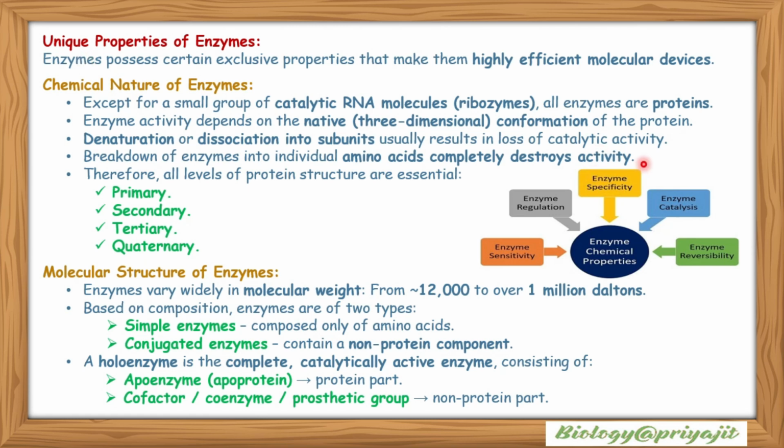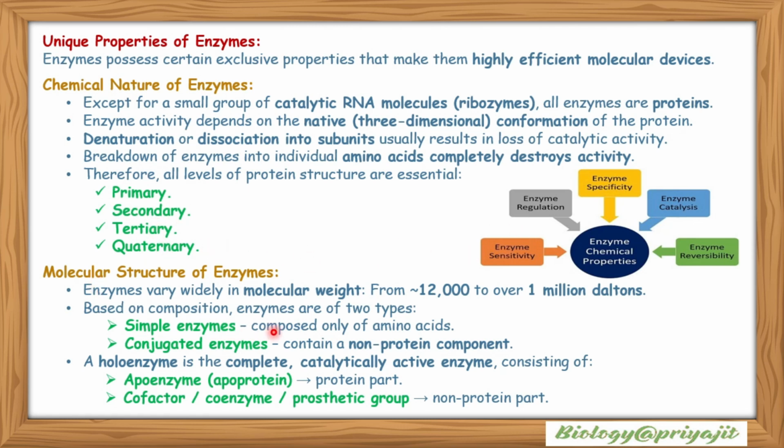Unique properties of enzymes. Enzymes possess certain exclusive properties that make them highly efficient molecular devices. Chemical nature of enzymes: except for a small group of catalytic RNA molecules or ribozymes, all enzymes are proteins. Enzyme activity depends on the native or three-dimensional conformation of the protein. Denaturation or dissociation into subunits usually results in loss of catalytic activity. Breakdown of enzymes into individual amino acids completely destroys their activity. Therefore, all levels of protein structure are essential: primary, secondary, tertiary and quaternary structures.